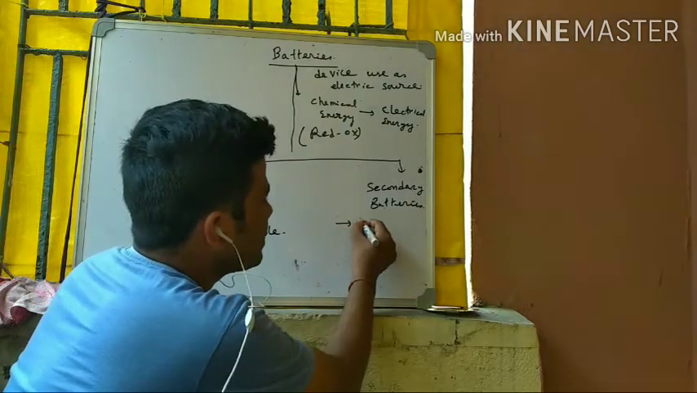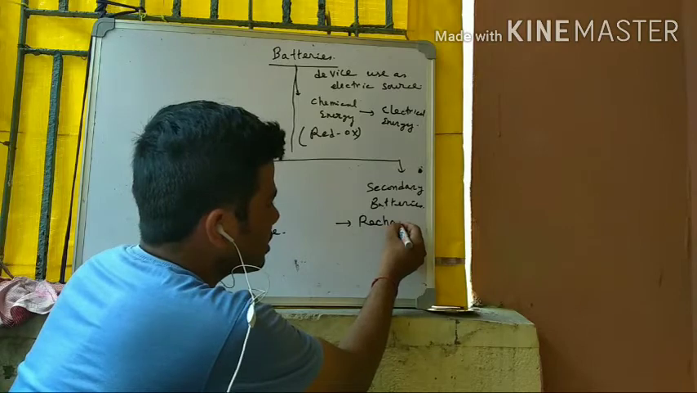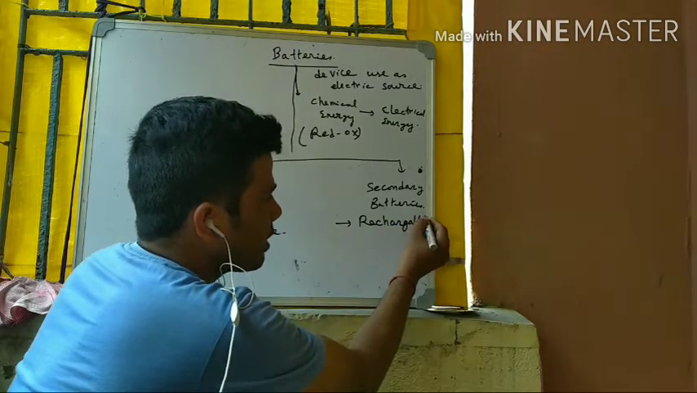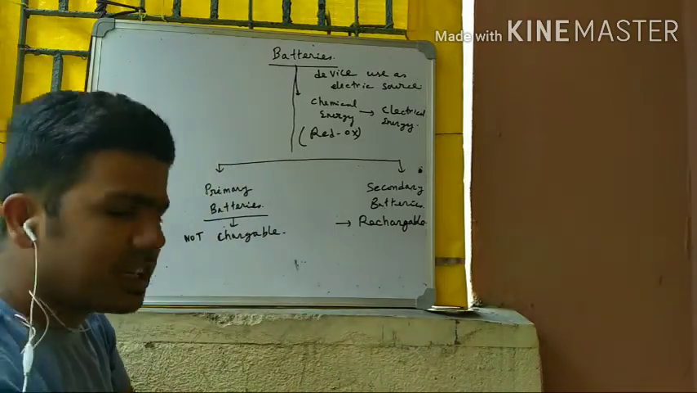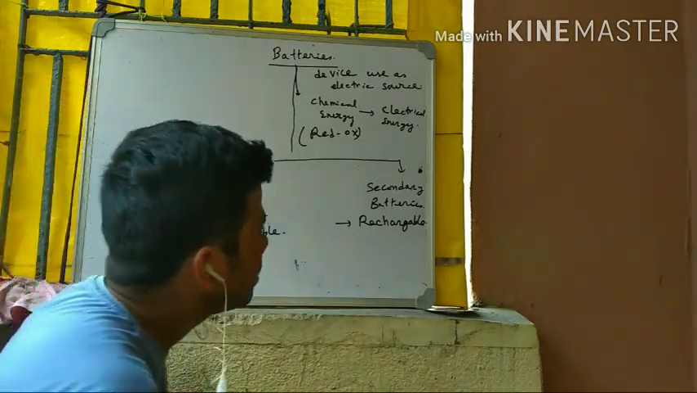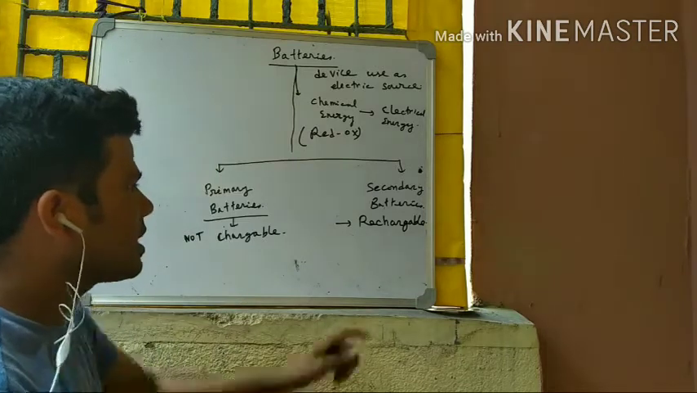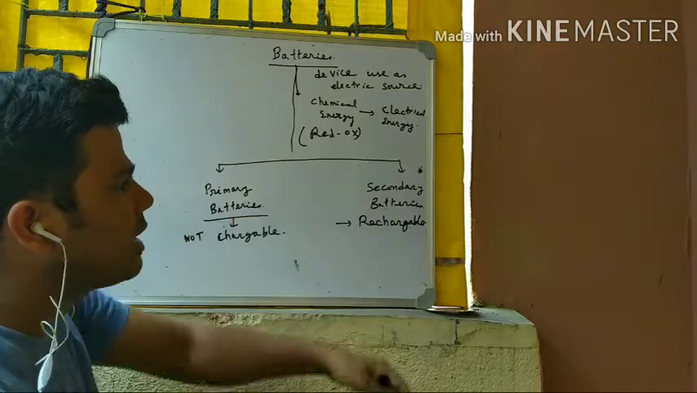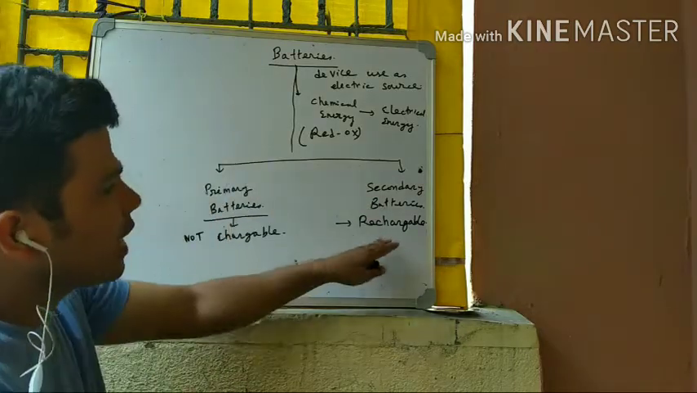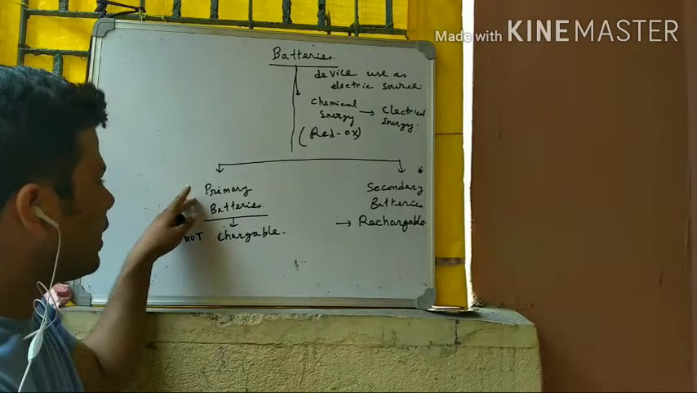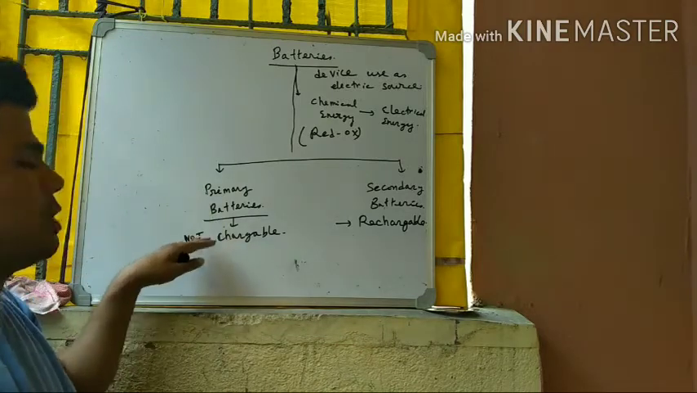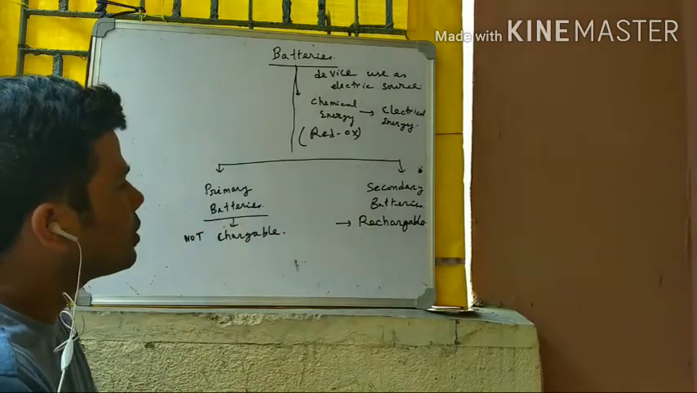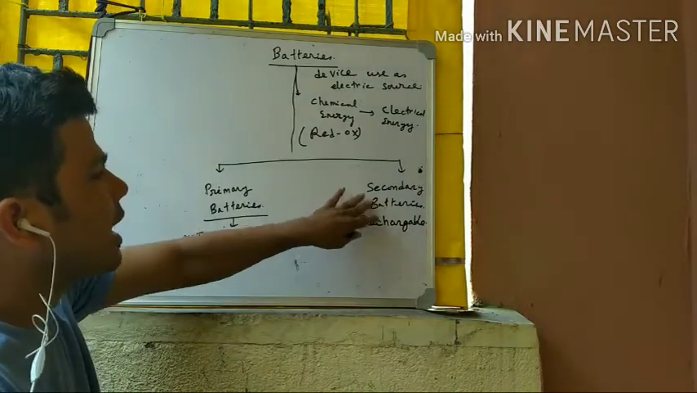Secondary batteries are rechargeable. That is, when their charge is finished, they can be recharged again for further use. They are reversible in nature and can be used again and again. Primary batteries are not chargeable, so they are use-and-throw type.